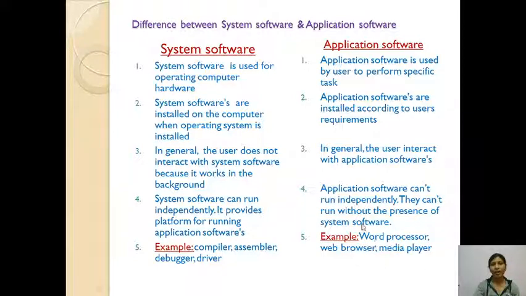Examples of application software are whatever app icons you have seen on the desktop screen. For example, word processors like WordPad, Notepad, any web browser, Internet Explorer, Opera Mini, Media Player, Paint. These are all application software.